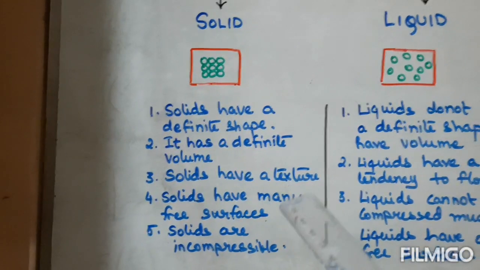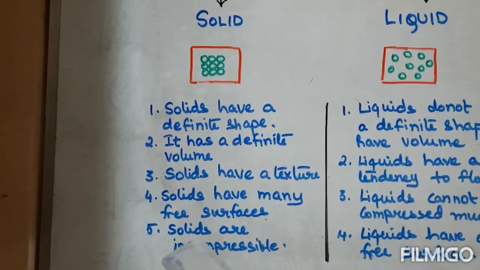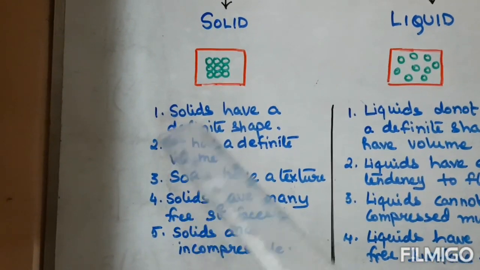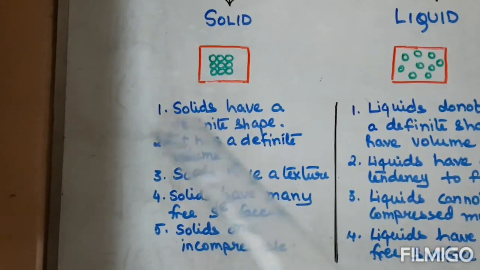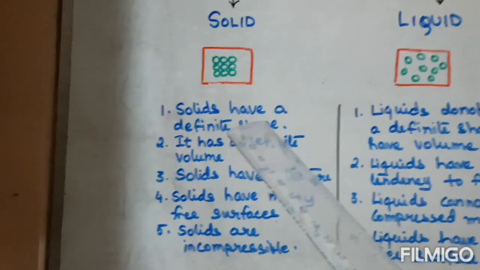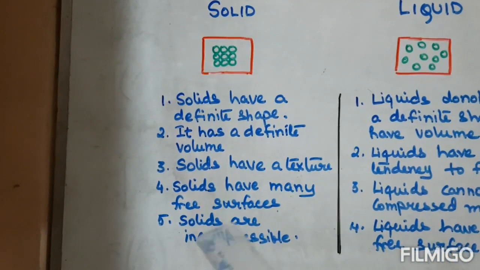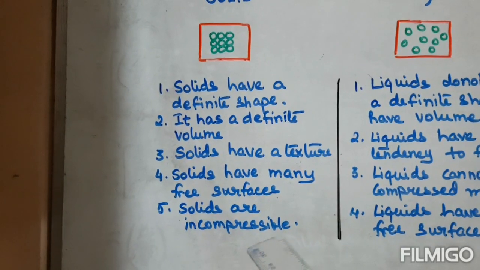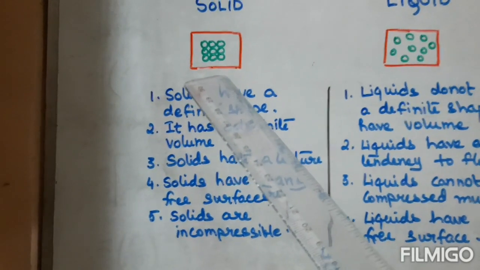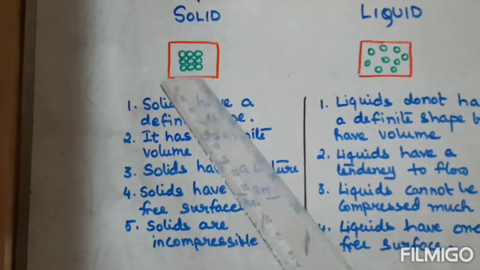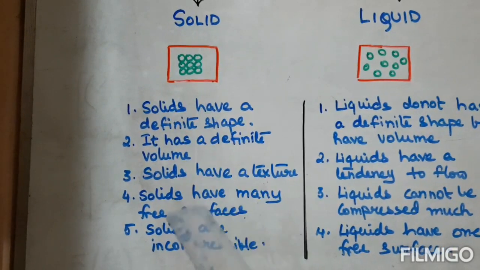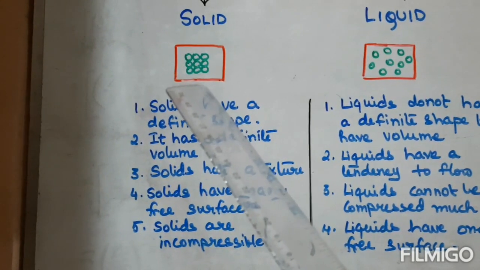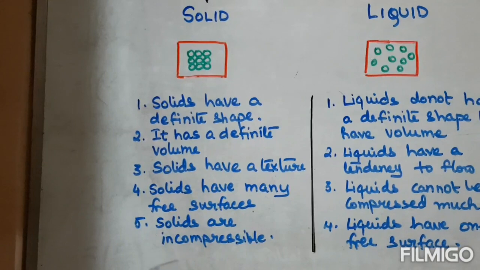They have a texture also. They have many free surfaces because the intermolecular space is least and attraction is maximum. Solids are incompressible. You can see there is hardly any space in between. Compressible substances should have space in between. So solids are incompressible.